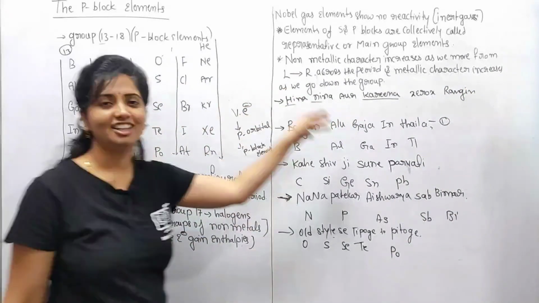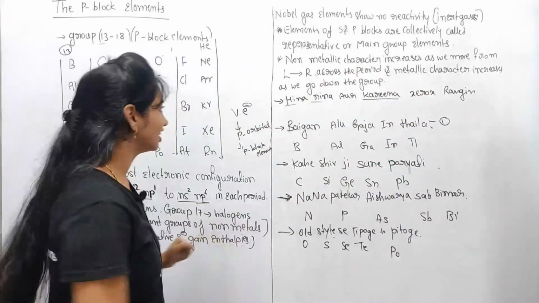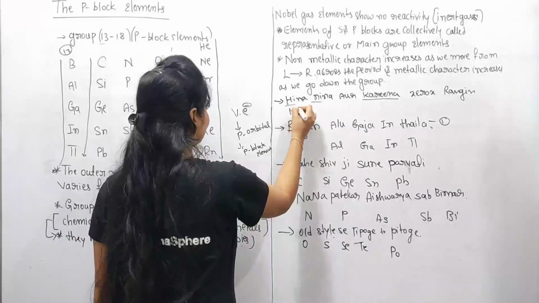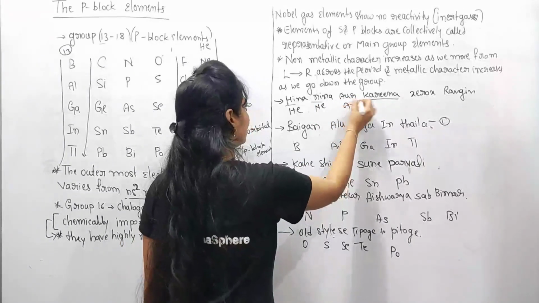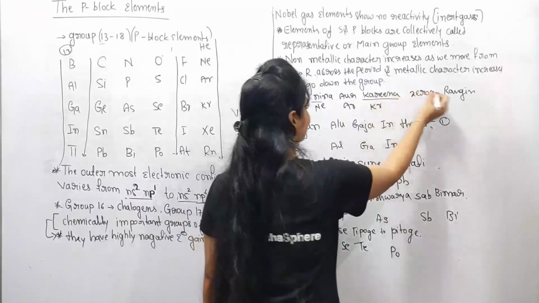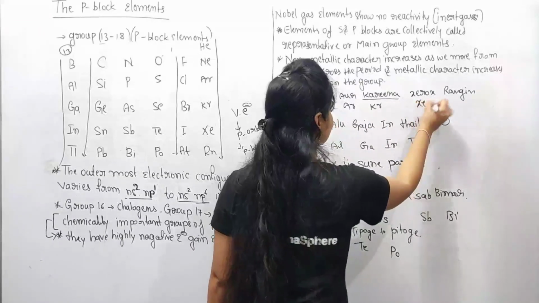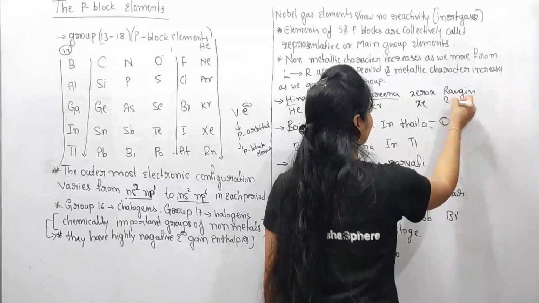These are all girls' names. From Hina, helium; Nina, neon; Karina, argon; Karina, krypton; Xerox, xenon; Rangeen, radon.